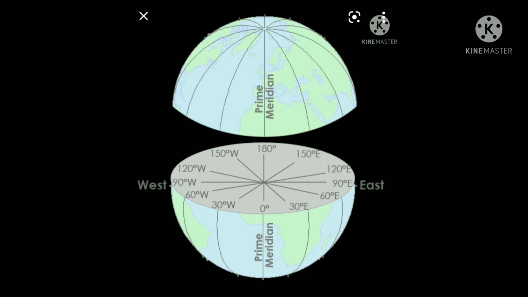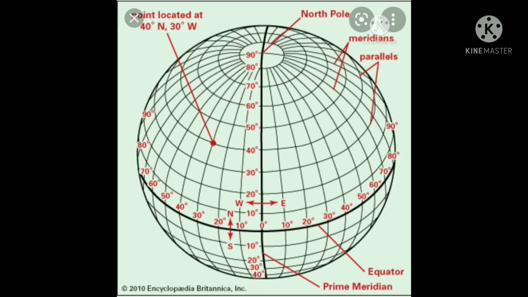Okay children, all of you carefully observe this. After all this, remember, latitudes and longitudes are imaginary lines. In fact, 180 degree eastern and 180 degree western longitudes are the same, which is called the International Date Line.